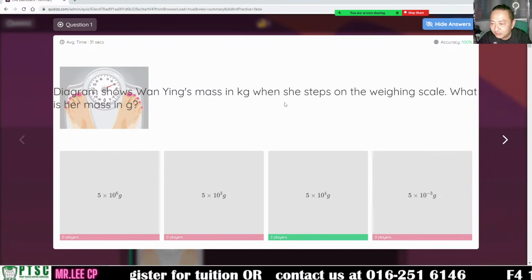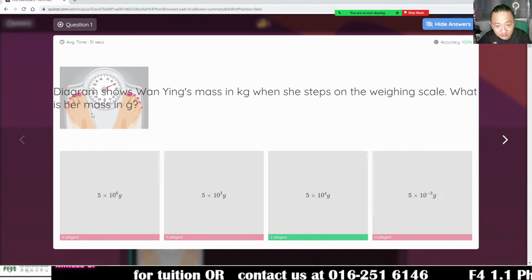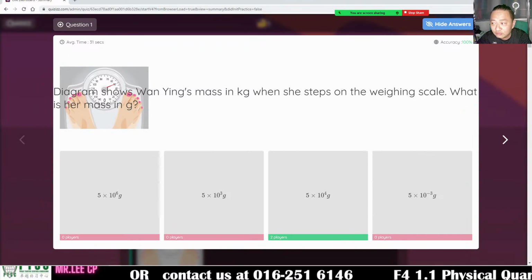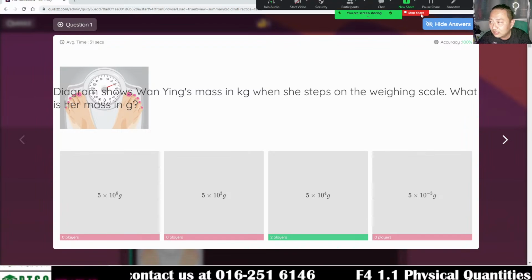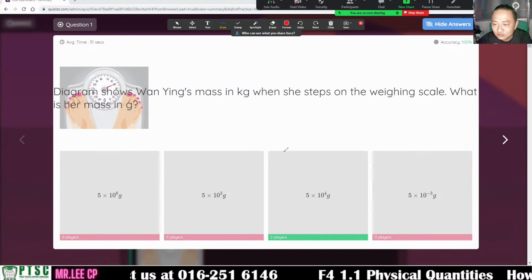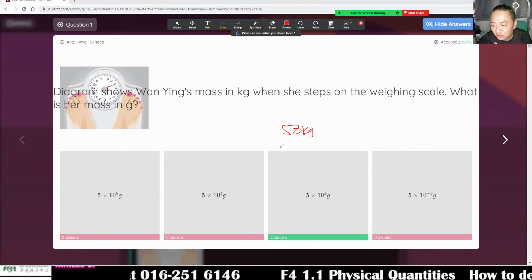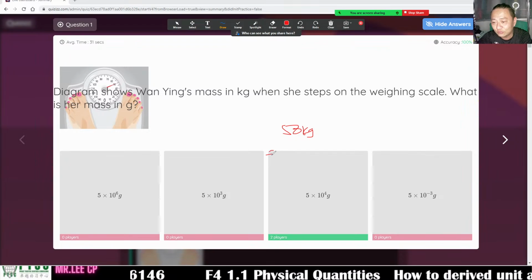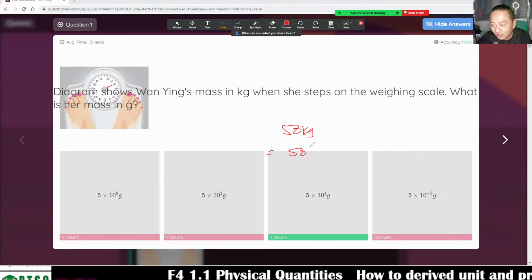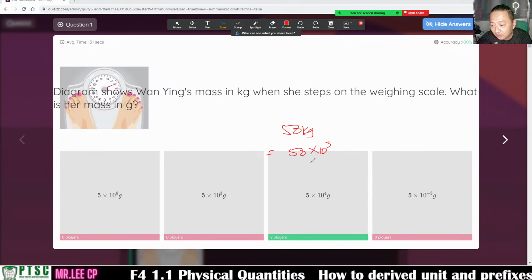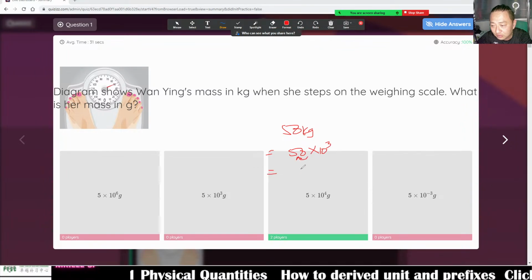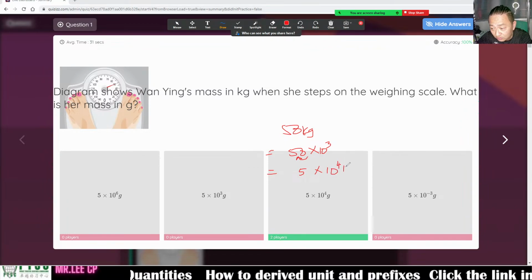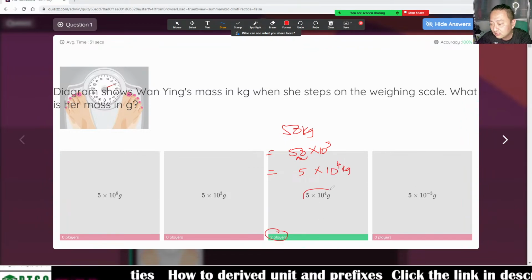Diagram shows Wan Ying's mass in kg when you step on the scale. What is the mass in gram? Right? This is 50 kg. I discuss all. I don't care whether you correct or not. 50 kg, because if some others don't join, at least they know what you are doing lah. 50 times 10 power 3, right? This one front becomes smaller, become 5. At the back becomes bigger, become 4 kg. The answer is this one, right? Yeah.